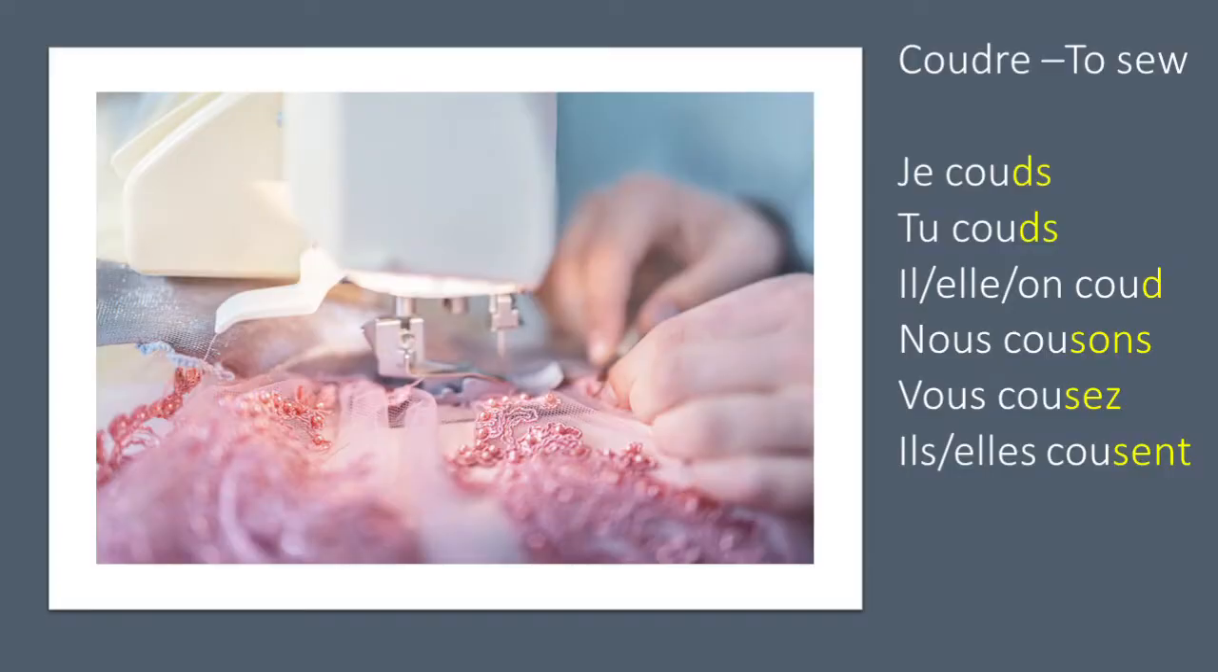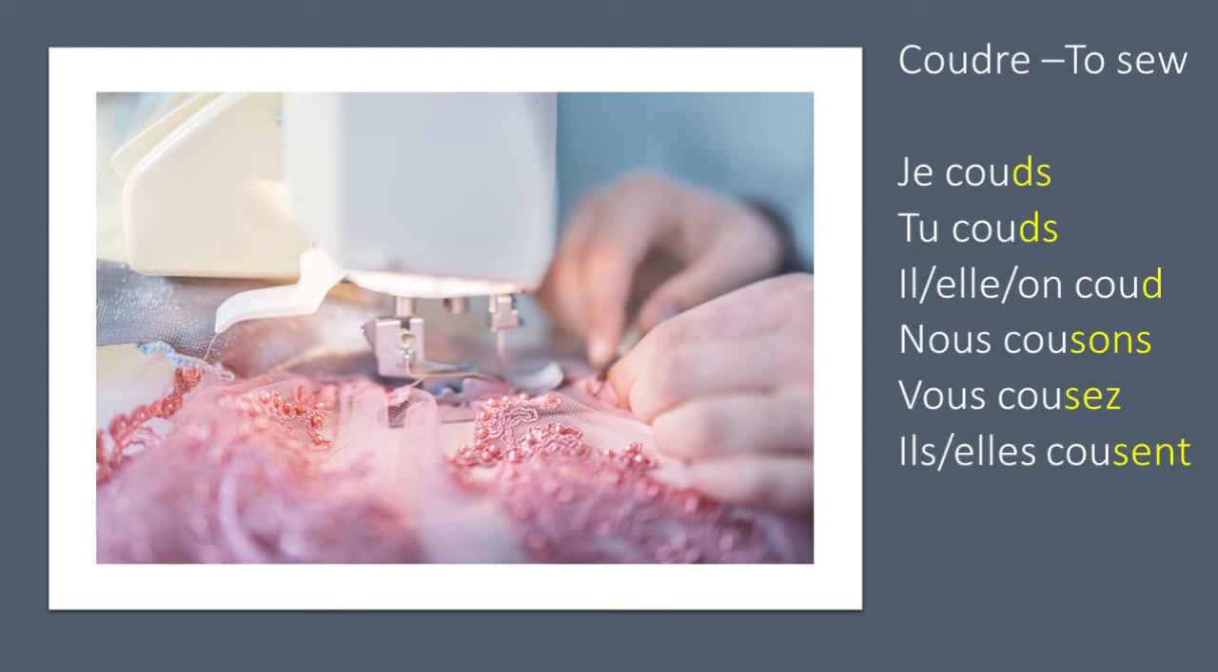Now we're going to have a look at the verb coudre, to sew. For the singular subject pronouns, we take the R-E off, and for je and tu, we put S on. Il, elle, on, we put a D on. But for the plural forms, we have to take the D-R-E off.